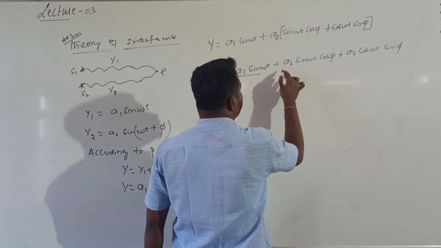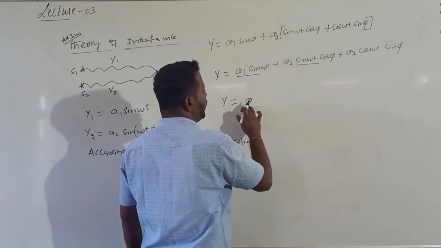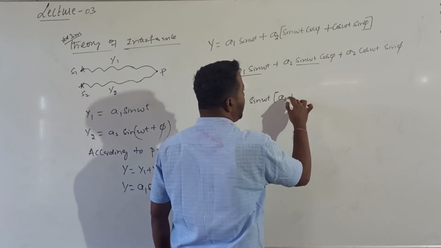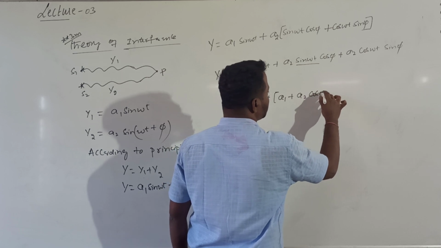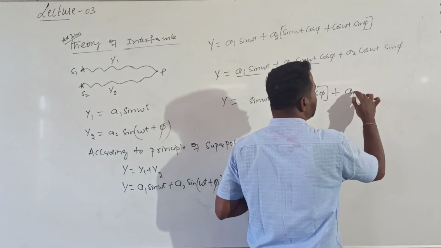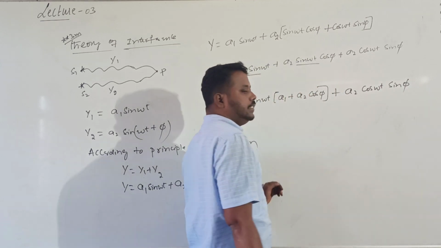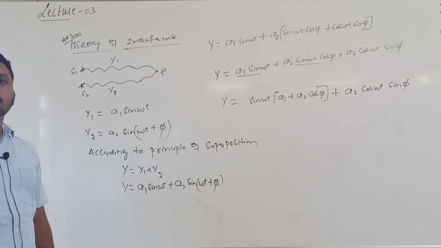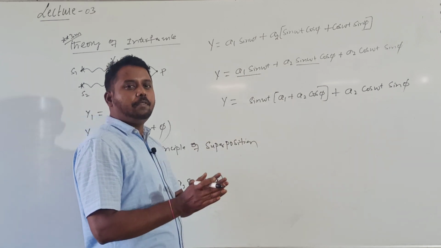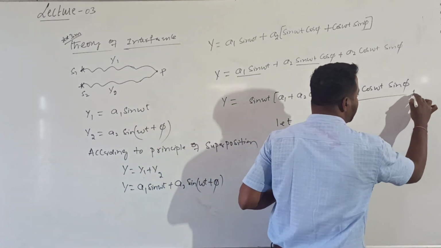Now in this, a1 sin omega t, here also sin omega t is there. So can I take sin omega t common? If I take sin omega t common, then what is left is a1 plus a2 into cos phi, plus a2 into cos omega t into sin phi. This is one trigonometrical equation. In order to solve this trigonometrical equation, in trigonometry we go with the substitution method. So what is the substitution method? I will call this equation 1.